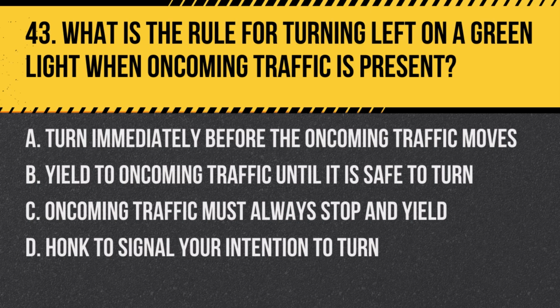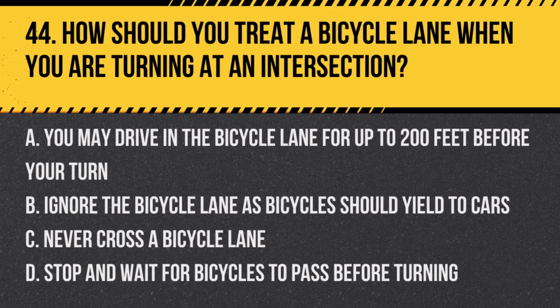Answer: B. Yield to oncoming traffic until it is safe to turn. When turning left at a green light, you must yield to oncoming traffic and pedestrians before completing your turn safely. Question 44. How should you treat a bicycle lane when you are turning at an intersection?